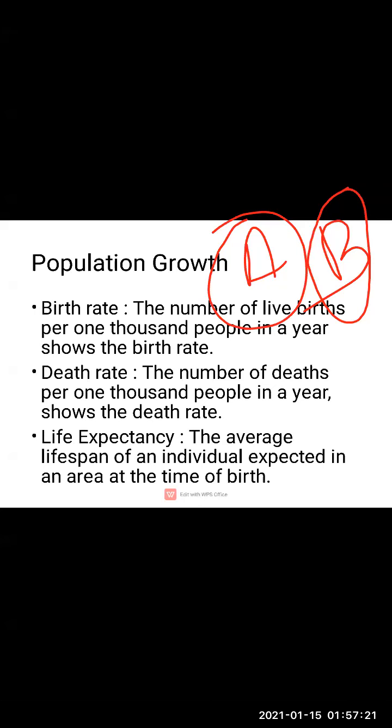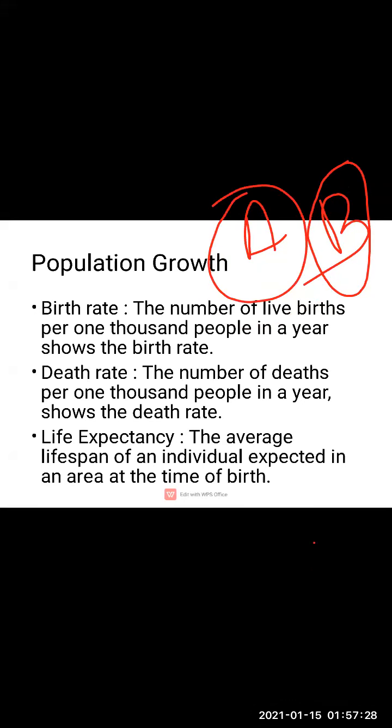See children, continuously we are comparing these two cities, and we are getting different numbers.